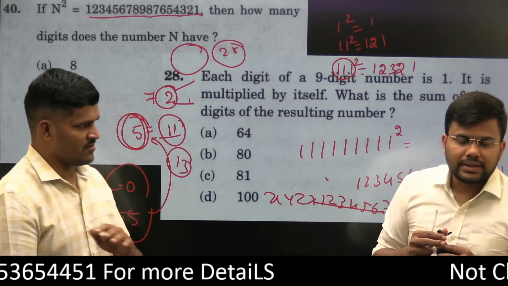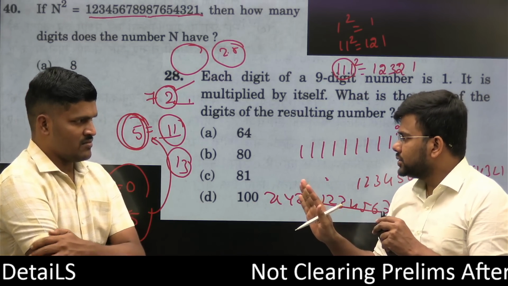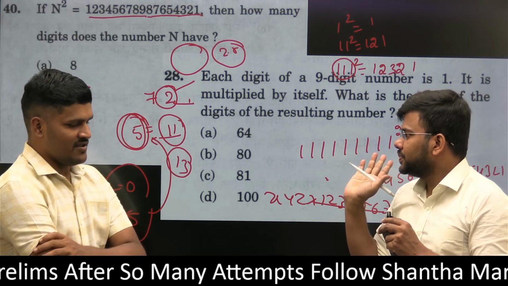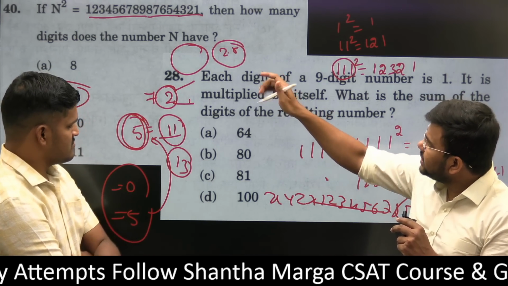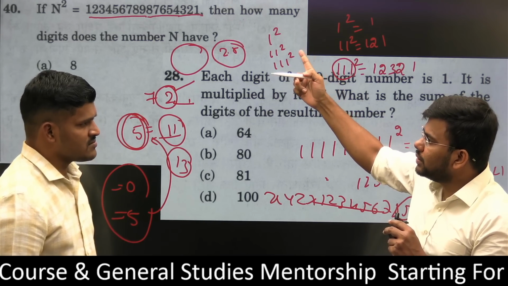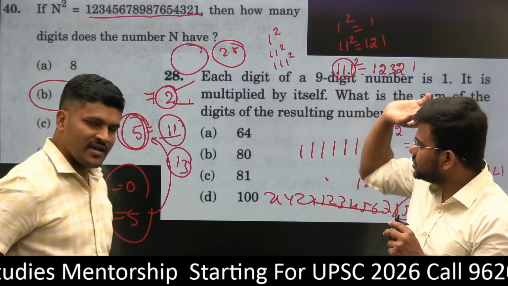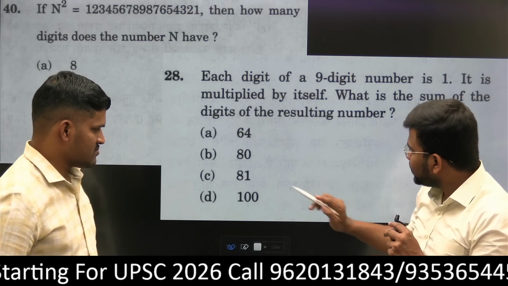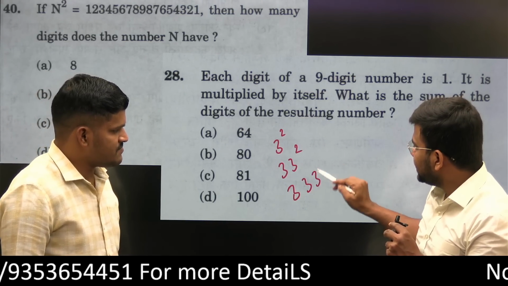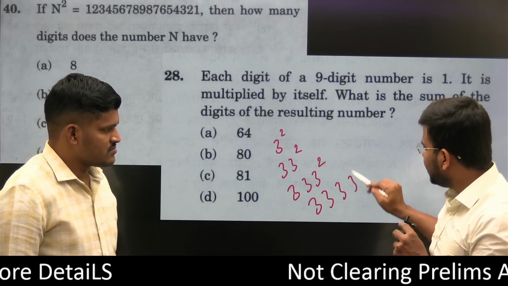Out of 80 questions, you have to choose very wisely 30 questions. This question, 1 square, 11 square, 111 square, will come in the examination one way or the other. Similarly, another question: 3 square, 33 square, 333 square, 3333 square.